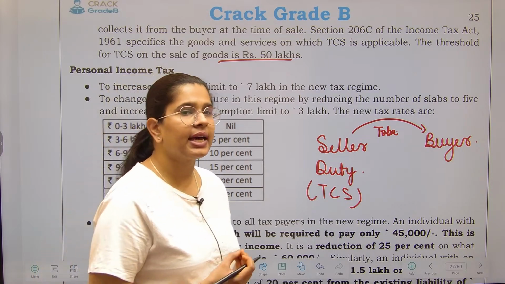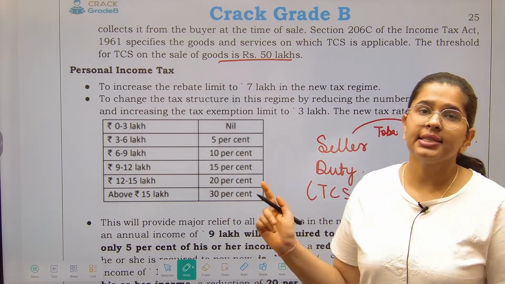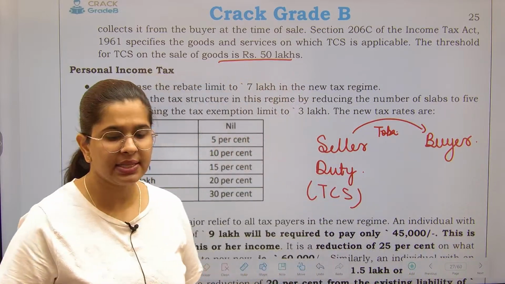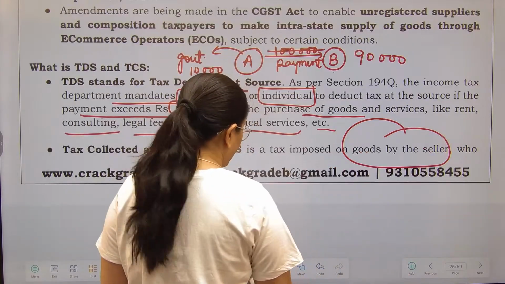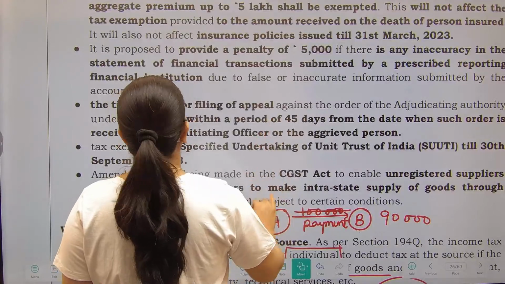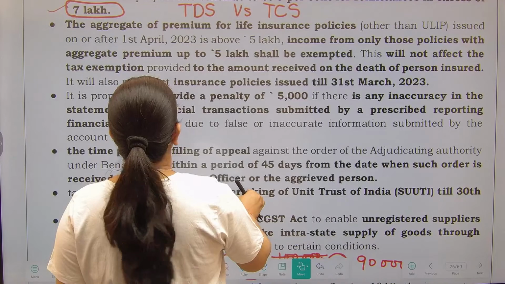So TDS is collected on payments, and TCS is collected on the relationship between seller and buyer, that means in a transaction of sale. So that's what we were discussing. I hope now you have the basics of TDS and TCS. We are not going into that much detail because that much is not required.